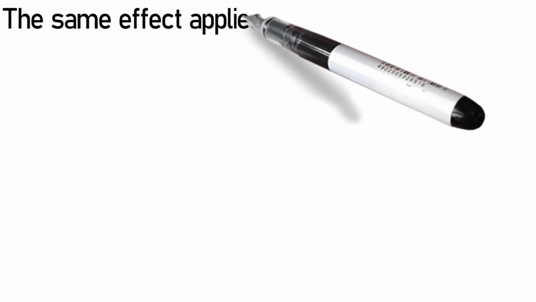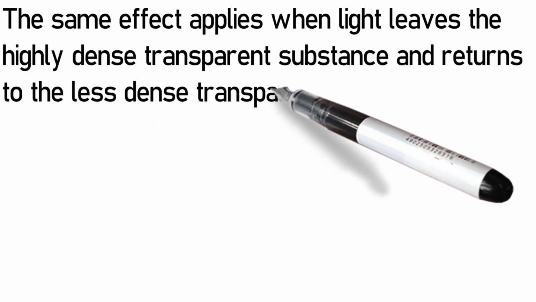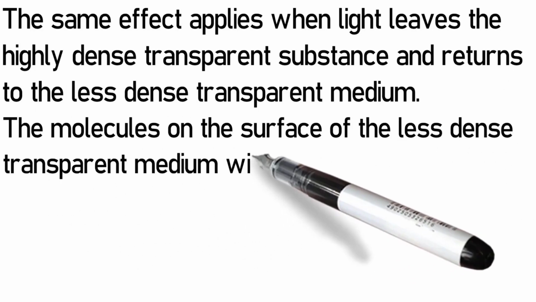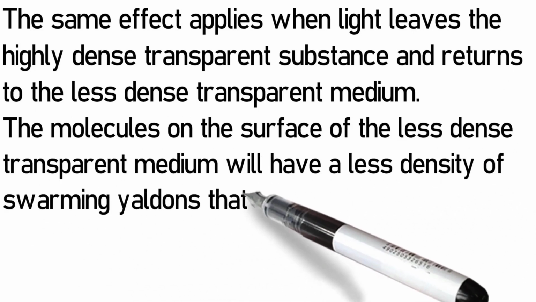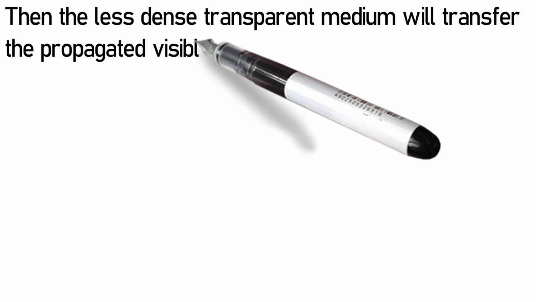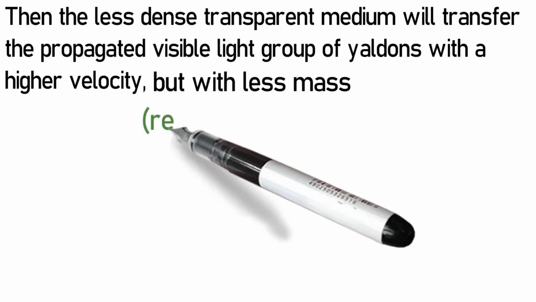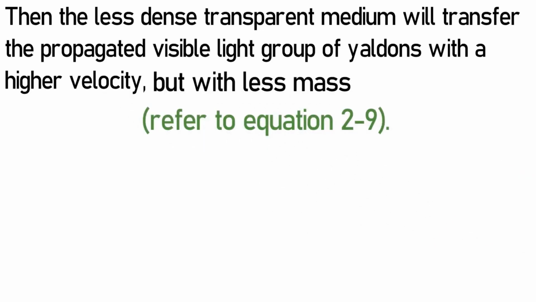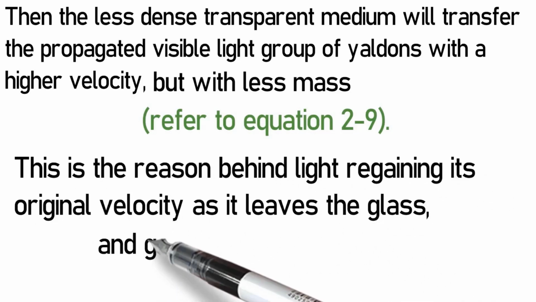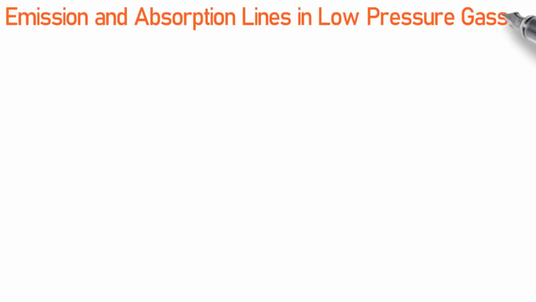The same effect applies when light leaves the highly dense transparent substance and returns to a less dense transparent medium. The molecules on the surface of the less dense transparent medium will have a lower density of swarming Yaldons that surround them. Then the less dense transparent medium will transfer the propagated visible light group of Yaldons with a higher velocity but with less mass, refer to equation 2-9. This is the reason behind light regaining its original velocity as it leaves the glass and goes back into the air.